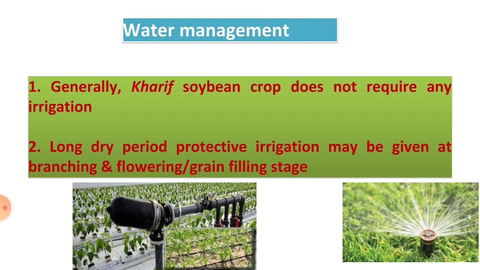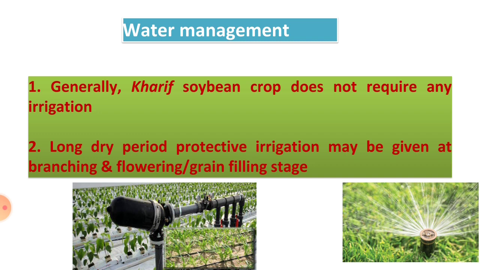Then water management or irrigation. Generally soybean is grown as a rain-fed crop, and this crop is mostly grown in Kharif season. So soybean crop does not require any irrigation. If there is a long dry period or drought condition, protective irrigations may be given.